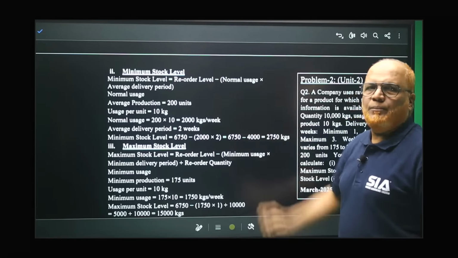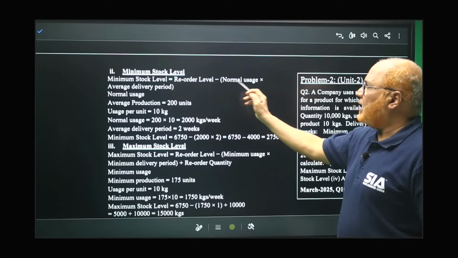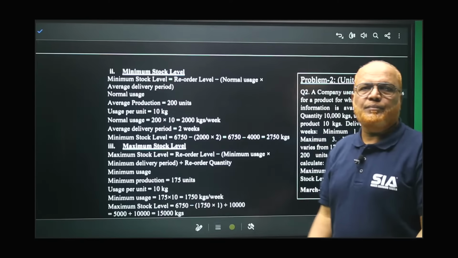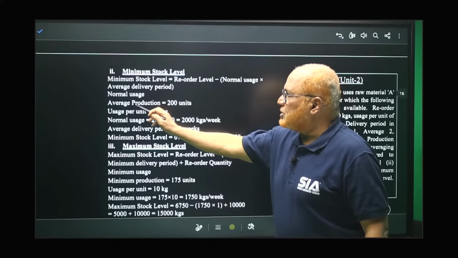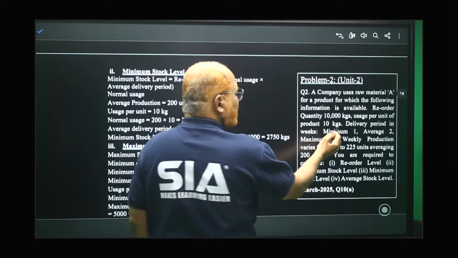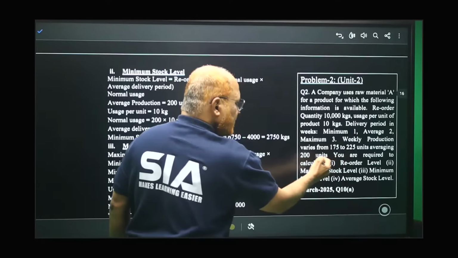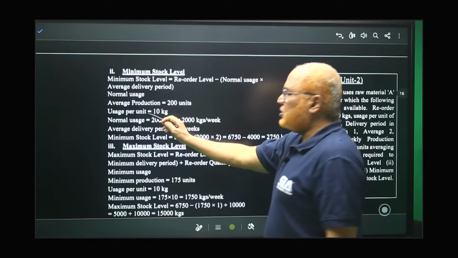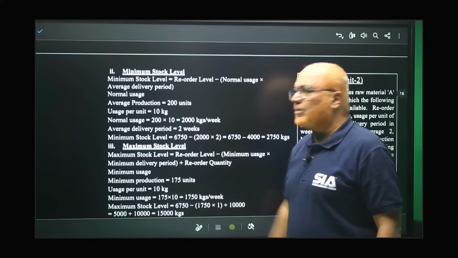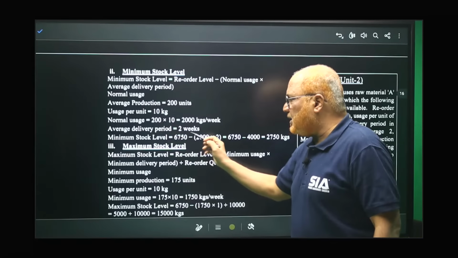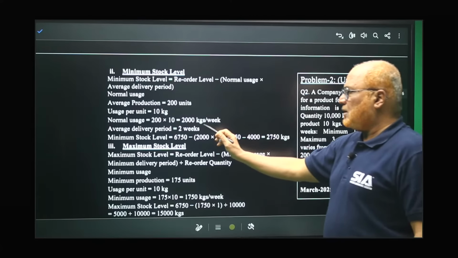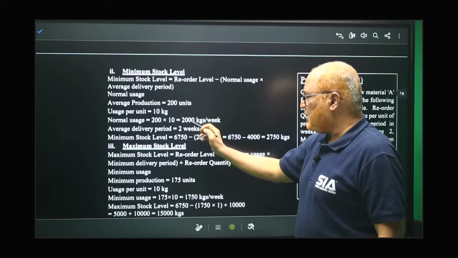Now, minimum stock level. The formula is reorder level minus normal usage into average delivery period, or normal delivery period. Right? So, normal usage. First of all, average production is 200 units, as given in the problem. Each unit requires how much kilogram? 10 kilogram. So 200 into 10, 2000 kilogram is the normal usage. And average delivery period is 2 weeks. That is given in the problem. You can see average period is 2 weeks.